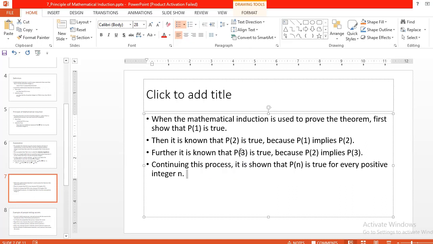Understood? In a little explanation, P of 1 is true. If P of 1 is true, then P of 2 is also true because P of 1 implies P of 2. Likewise, P of 3 is true because P of 2 implies P of 3. Then P of 4 is true because P of 3 implies P of 4. Like this we can continue the process and finally conclude that P of n is true for every positive integer n.